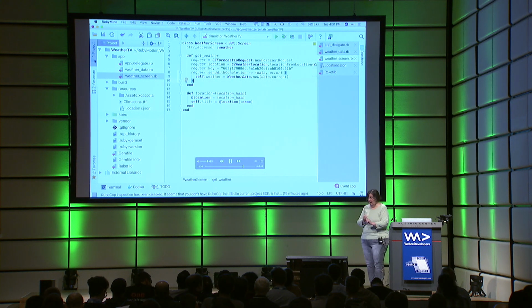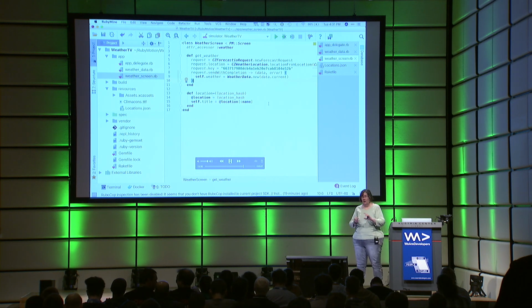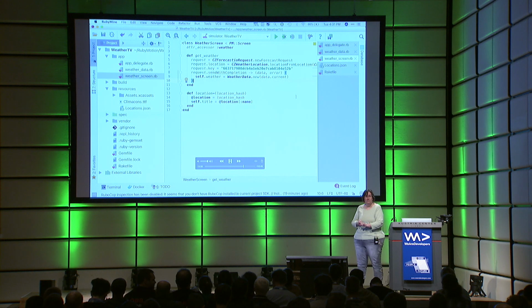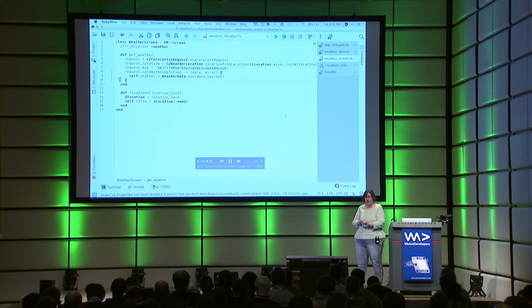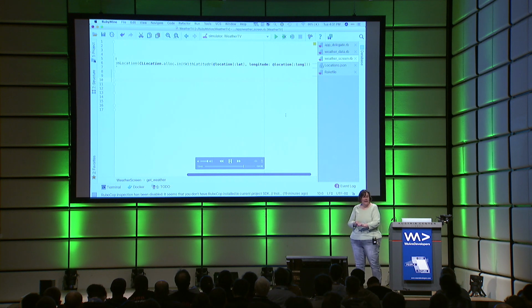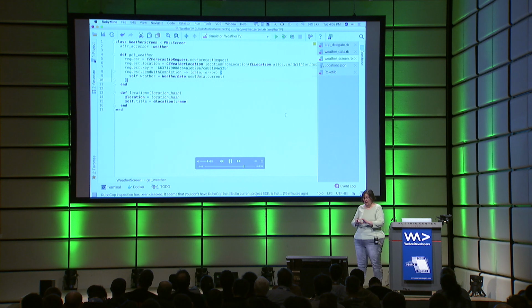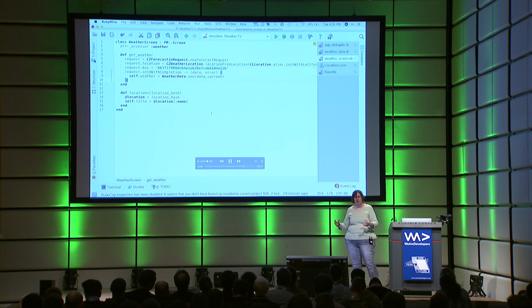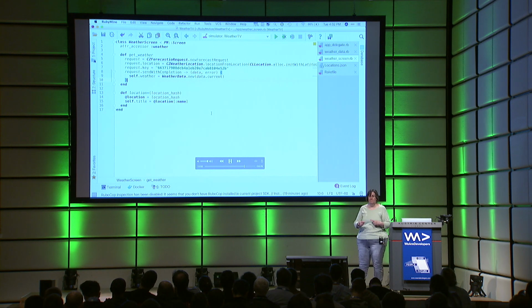We make a new weather request. We set the location for that weather request to the latitude and longitude of that location that we have in this screen. There's my Weather Underground key. And then we give it a nice little anonymous function that it's going to call when this request completes asynchronously.